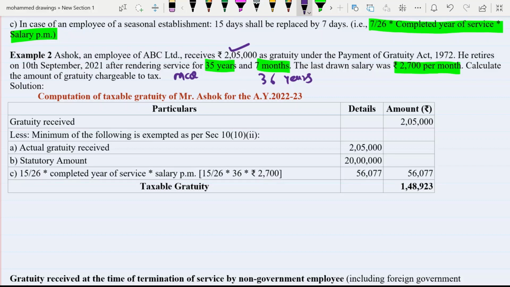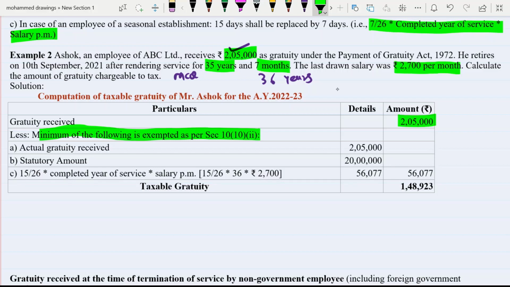So now let us start the calculation. Computation of taxable gratuity for Mr. Ashok for the assessment year 2022-23. Here, first of all, we will write down particulars, details, amount in rupees. Gratuity received 2,05,000, which is already given in the example. Less: minimum of the following is exempt under section 10, subsection 10, clause 2.